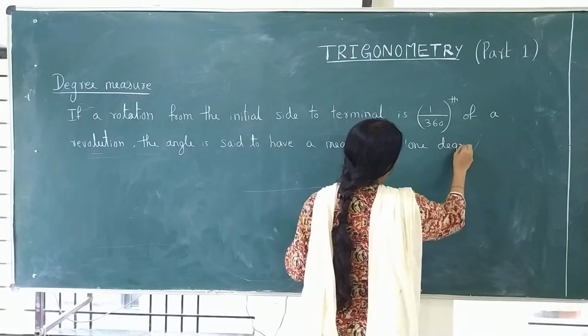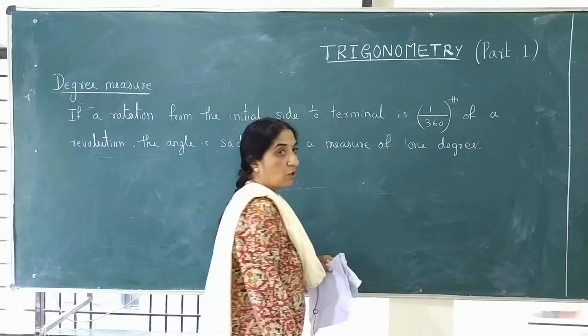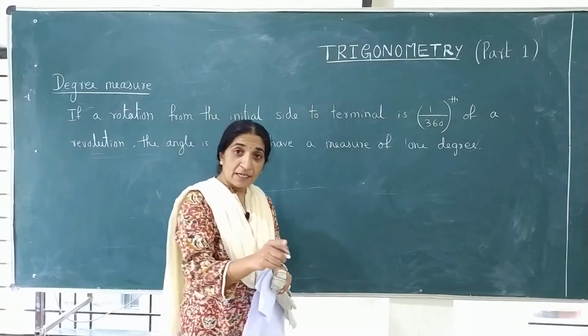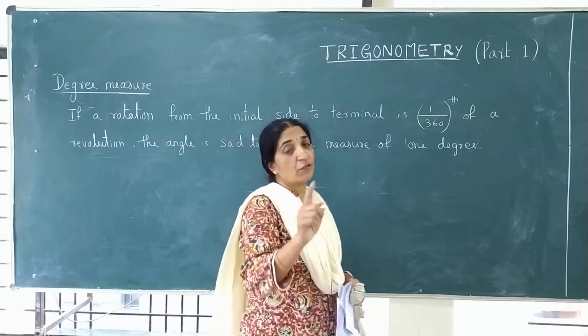And out of 360 you are taking one part, or one right angle is equal to, you can define it like that,